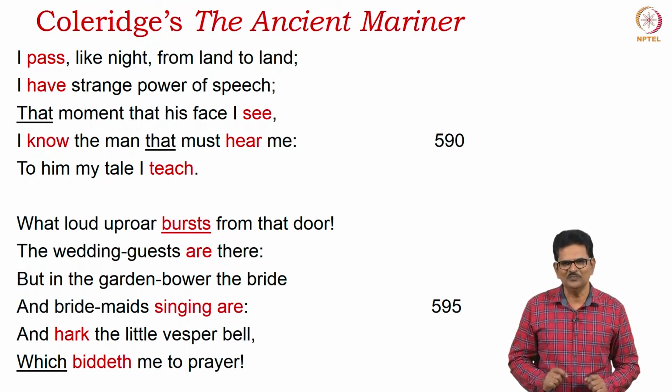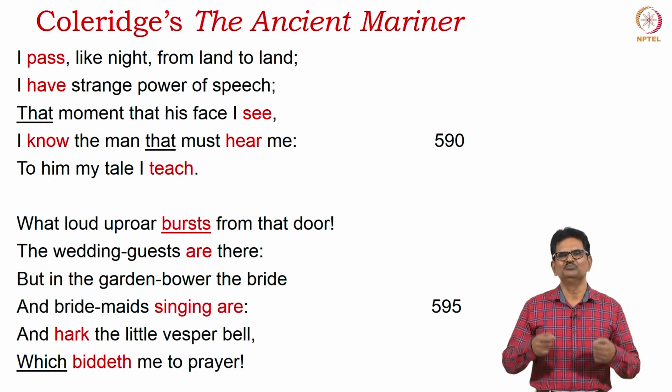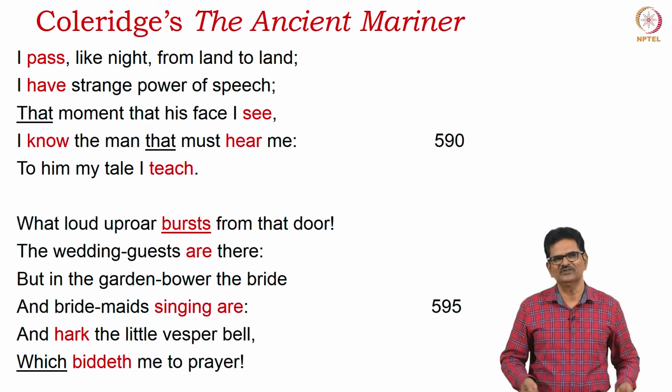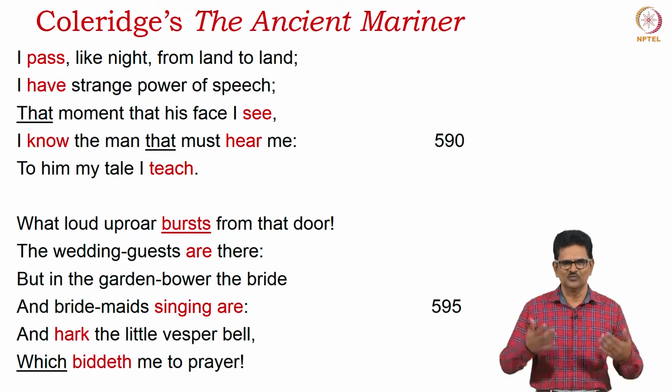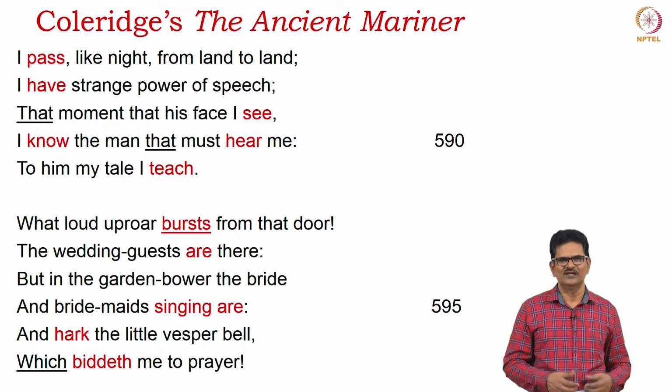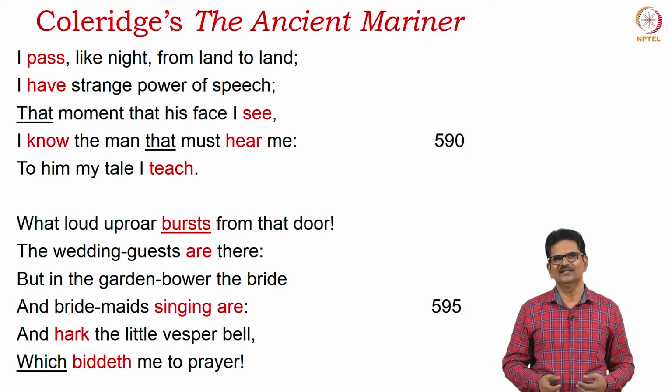We have some examples to exemplify the mode of Josephine Miles. Here we have an example from Coleridge for verbs. More verbs we have in this poem. So, just two stanzas from The Ancient Mariner.